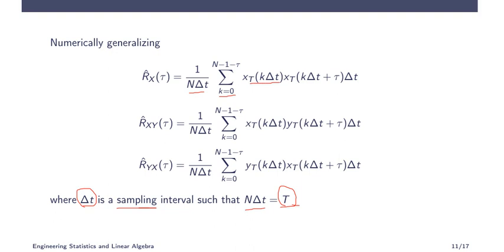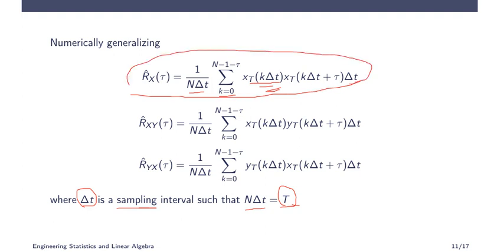When k is 0, that is the first sample, when k equals 1, second sample, third sample, fourth sample, like that, multiplied with the tau shifted samples and totally multiplied with delta t. So this is for the autocovariance function, autocorrelation function.